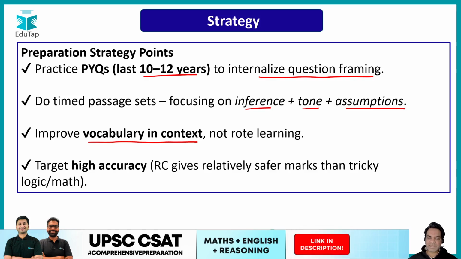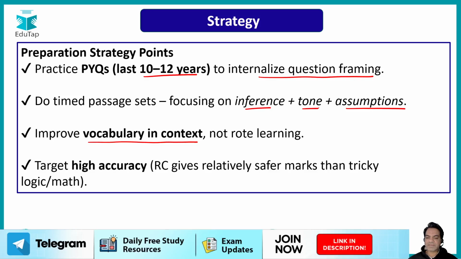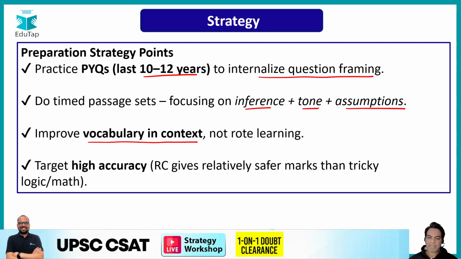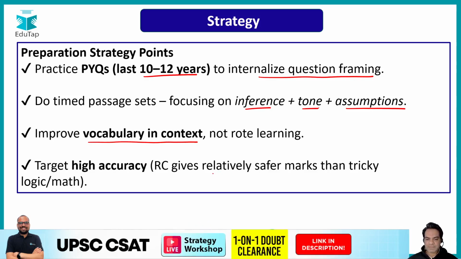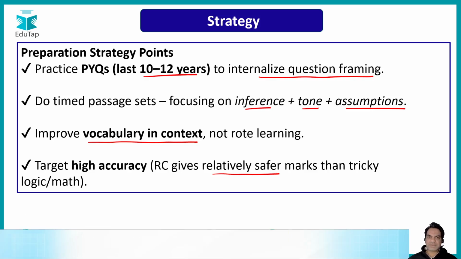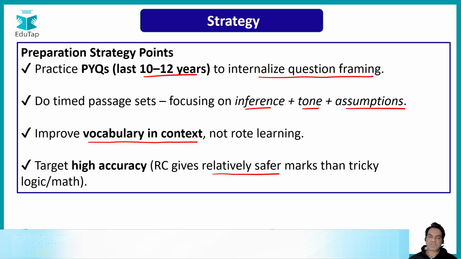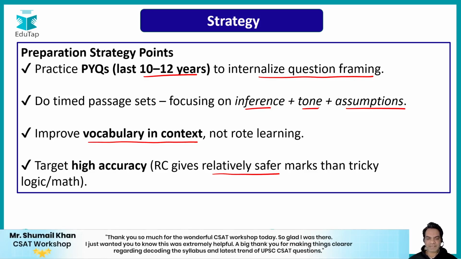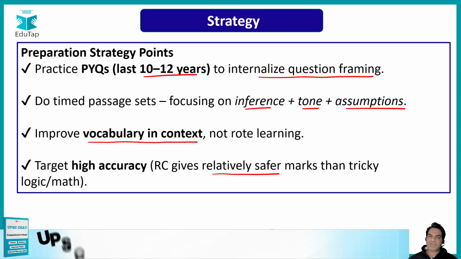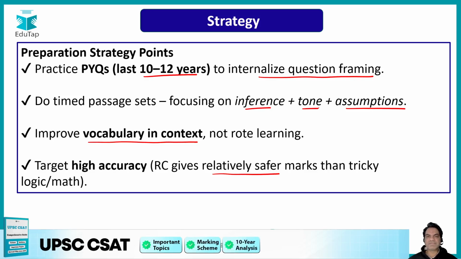And last but not the least, target high accuracy in your passages. Now RC gives relatively safer marks than tricky logical or quantitative aptitude sections. So RC is relatively safer because you can be sure if this is the right answer or not, right? So in RC, some passages you can target very easily, and you can focus more on passages so that you are able to develop your ability for that. So focus on high accuracy passages, and you will be able to qualify this section very easily.